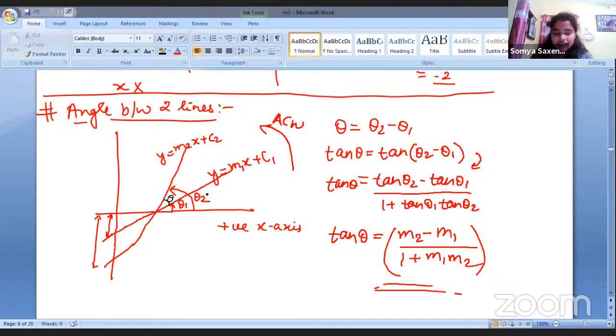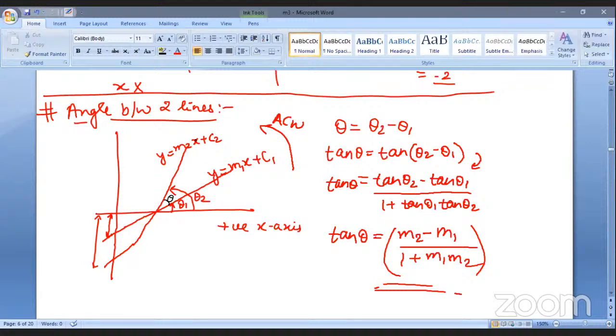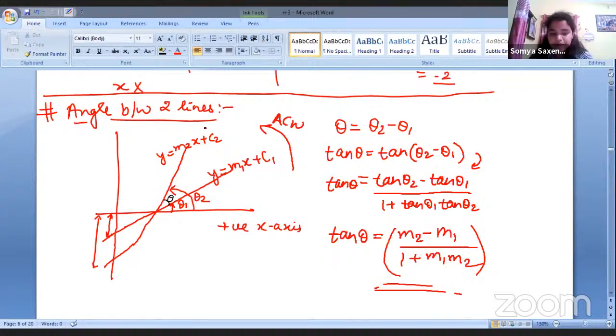So what happens? We have to subtract the slope of, meaning we can say, from the latter one we have to subtract the earlier one. Which is the latter one here? When we are moving like this, what will come later? M2 comes later and M1 comes earlier. So we subtract the first one, or the previous one, from the latter, right?